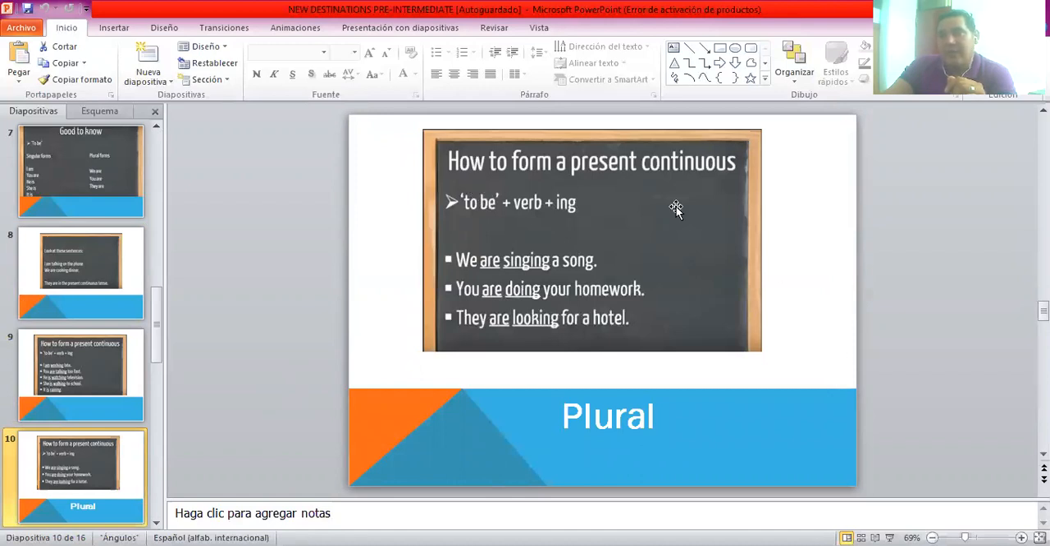Here it is again, but this is in plural. Make sure that you look at that. I'm going to be sending this PowerPoint anyway, so you can check it out. Don't worry about it. But tomorrow's homework is going to be based on this. So, in plural form with the verb to be: we are singing a song. You are doing your homework. They are looking for a hotel.